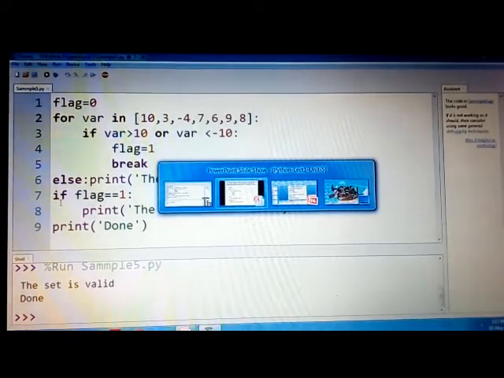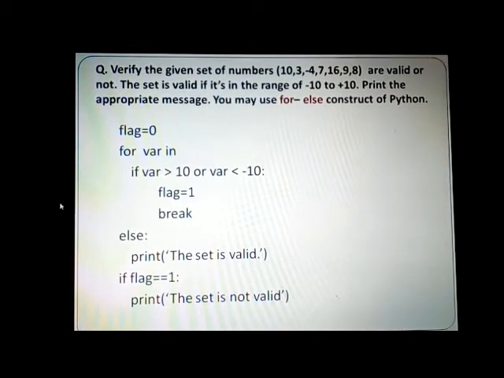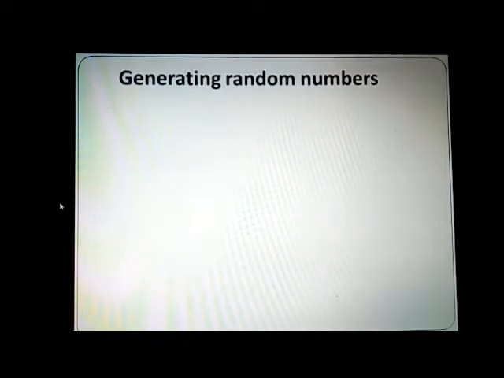Let us go back to the presentation, the slides. So this is the code which we just now wrote. You can go through that code. Now today we are also going to discuss, as I had put initially, random numbers. This concept of random numbers is quite important in terms of computer applications. Especially random numbers are used in computer simulations whenever you want to simulate a situation, or for that matter cryptography, that is you want to generate a random number so that it can be used as a key for encrypting a message or decrypting a message and so on.